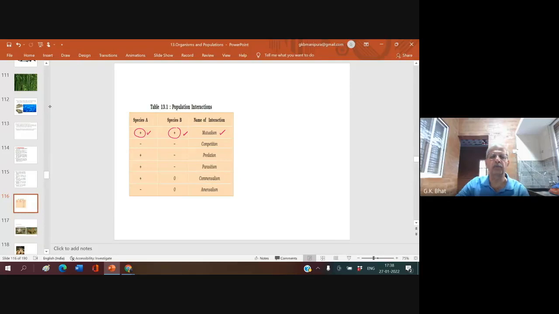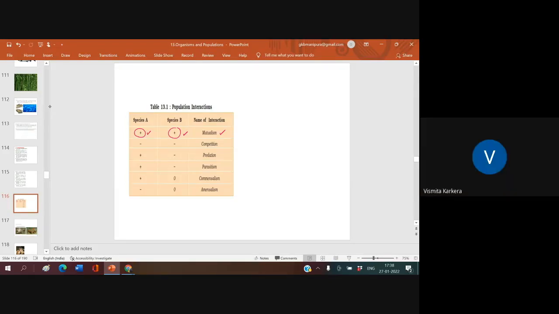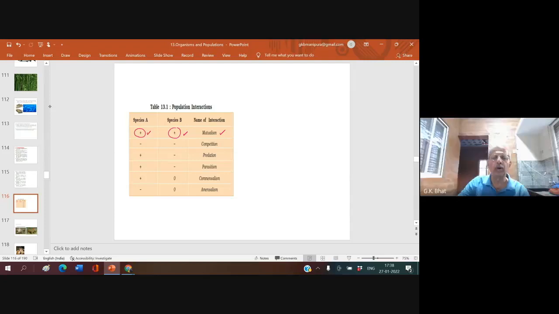Can you give me an example for mutualism? Where both the populations are benefited, both the species are benefited.